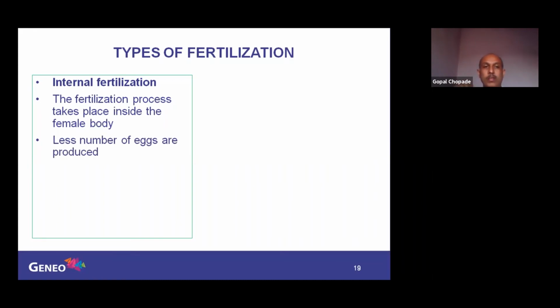Now, types of fertilization. There are basically two types. One is internal fertilization, where the fertilization process takes place inside the female body. The fusion of gametes takes place inside the female body, so such organisms produce fewer eggs.